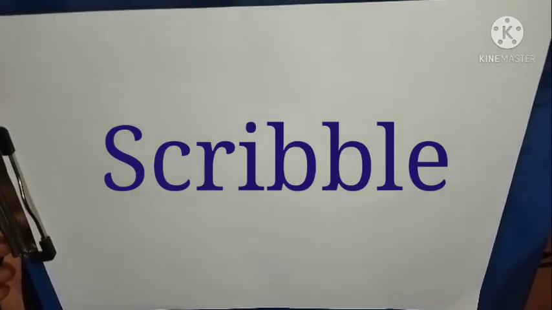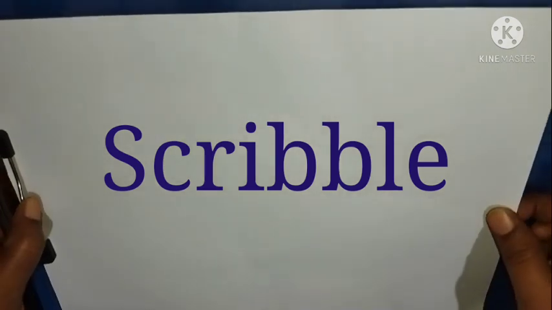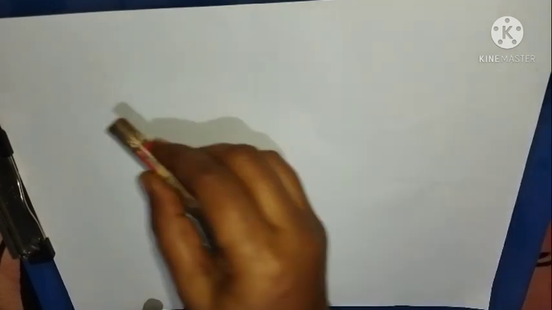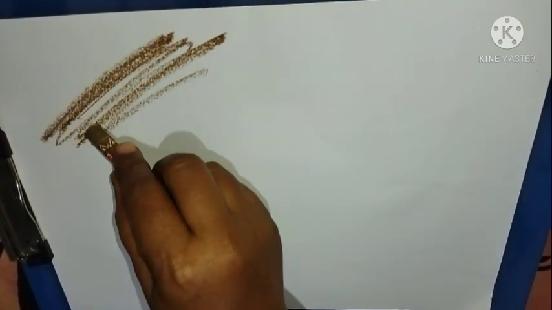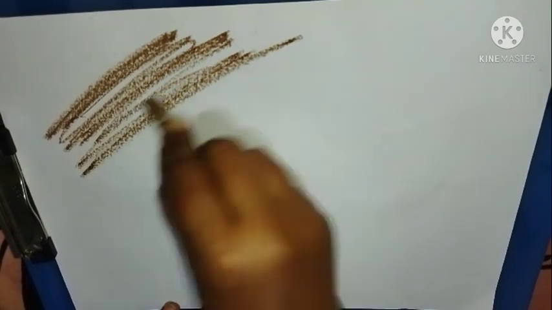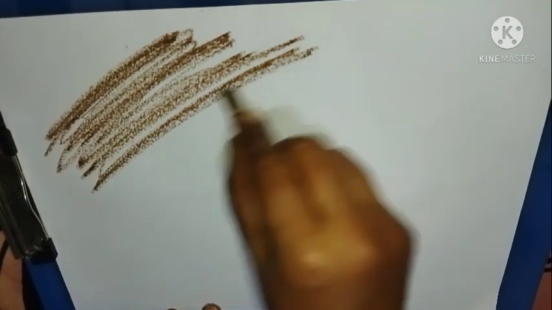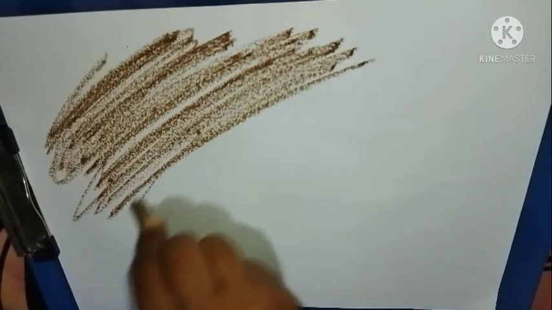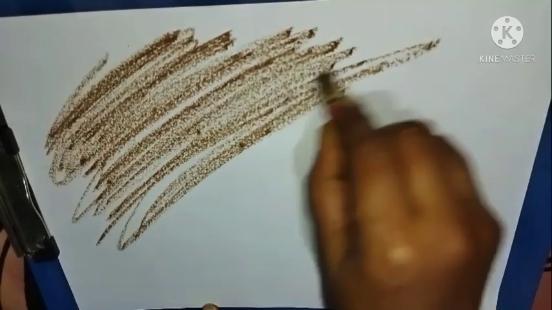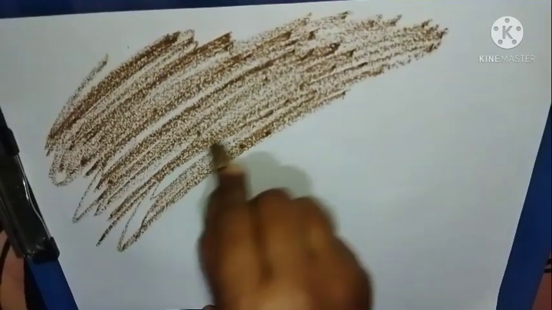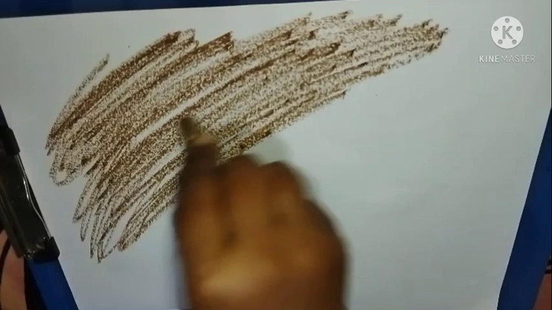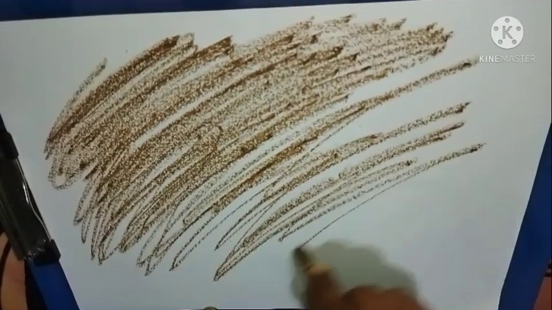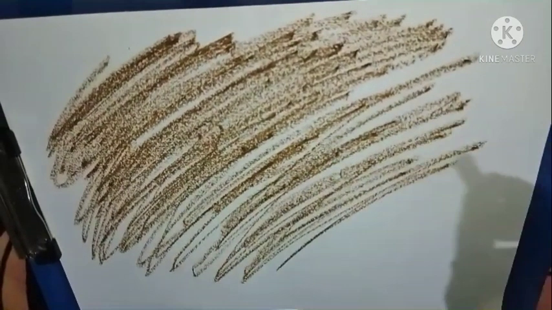In the beginning, just give the child free space to scribble. Let him scribble wherever he wants. Do not give any boundary to the child. Just let him scribble with a crayon. You can provide the child with a thicker crayon. Let him scribble wherever he wants in the blank space. This is the first step.